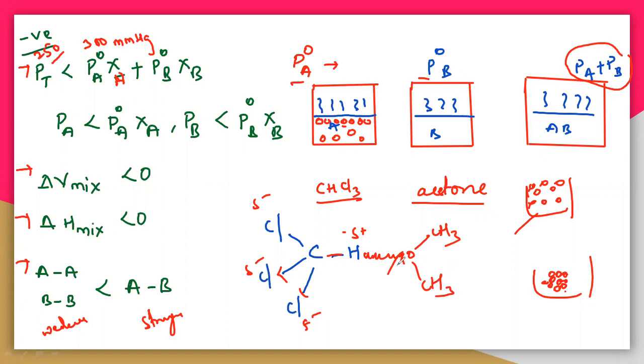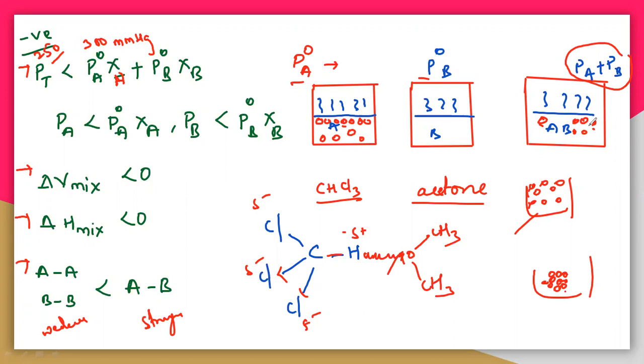So if there is hydrogen bonding, it means there is a strong force of attraction between A and B. They will come very close, the volume decreases, and the interaction is very high, so vaporization is not possible. The vapors will not be produced, which means the vapor pressure is decreased.